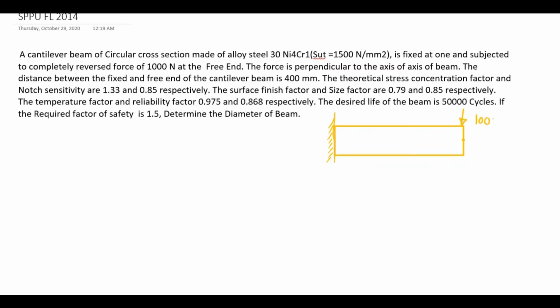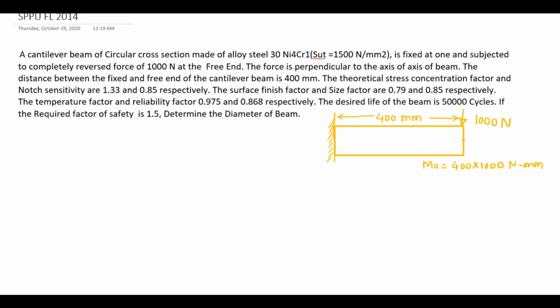From the given data, the 1000 Newton force is acting and the length of the beam is 400 mm. Due to that force a bending moment is generated, and that bending moment will be 400 into 1000 Newton mm.